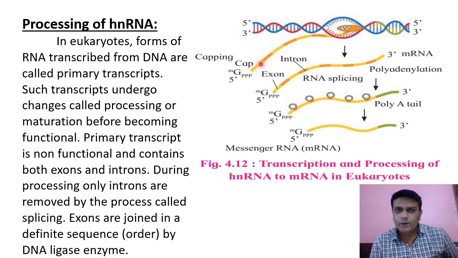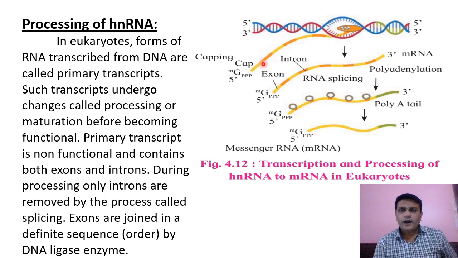It is not well developed, hence it is called the primary transcript. And here we see the coding strand. The information from this coding strand is copied onto this RNA.